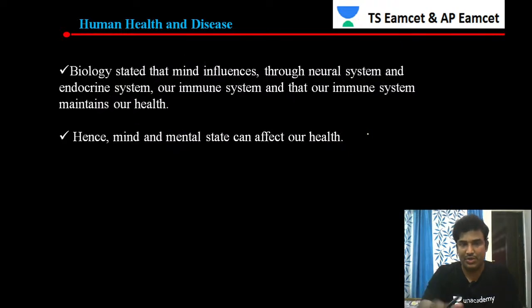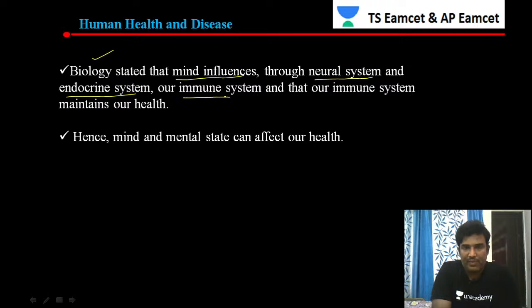Okay, students, let's continue. Scientists who have worked in biology came to one conclusion: the mind influences health through the neural system, endocrine system and immune system, and that maintains the health.